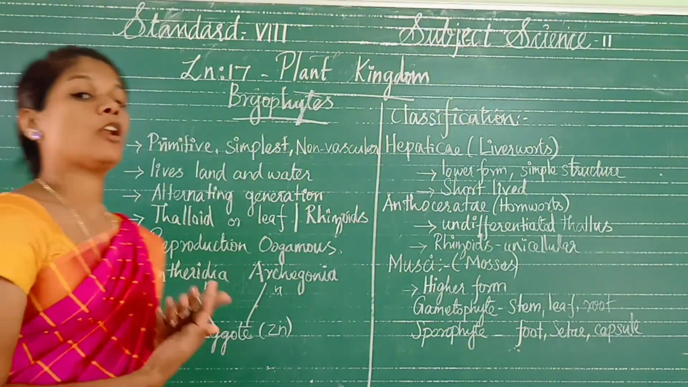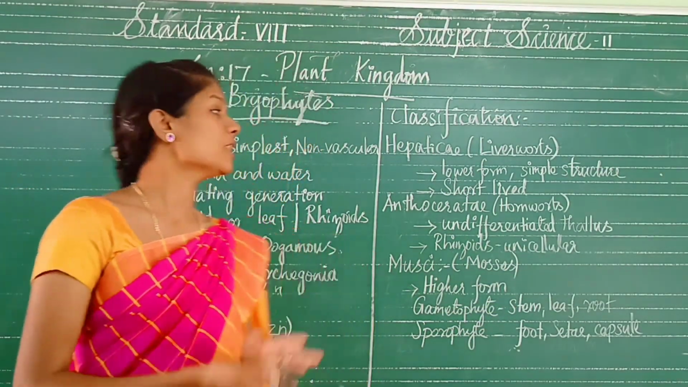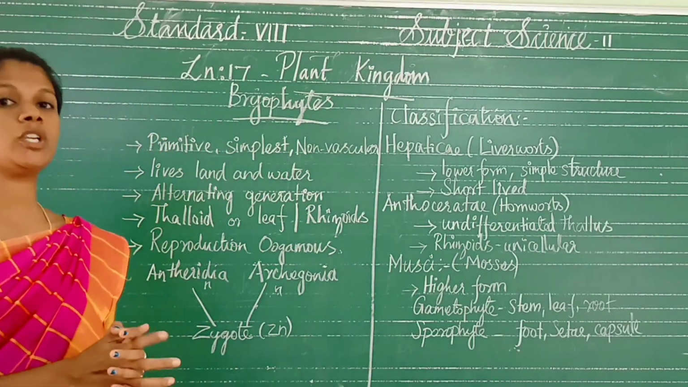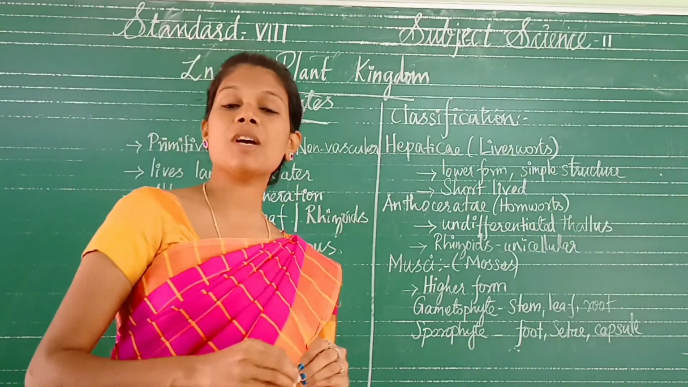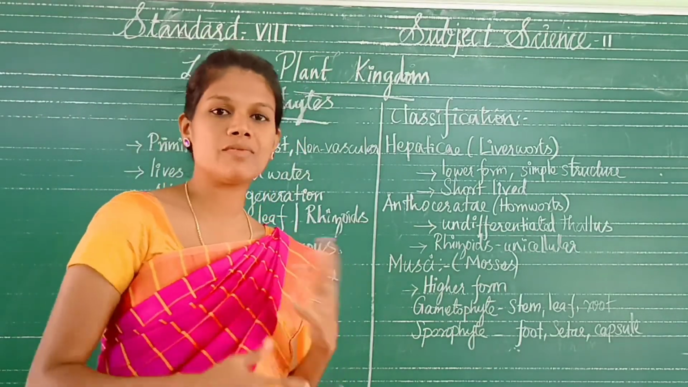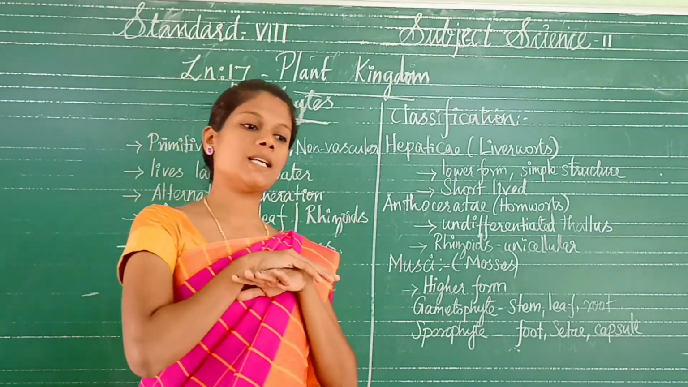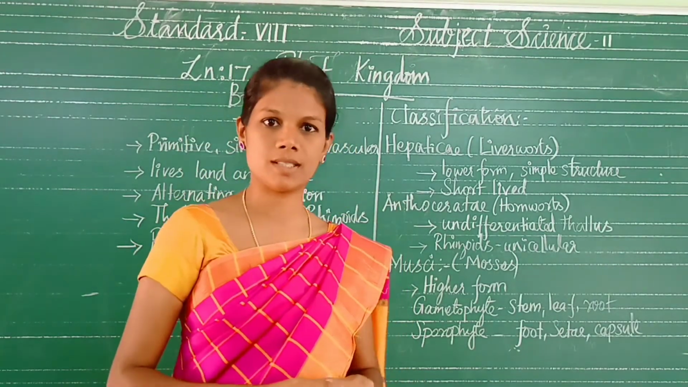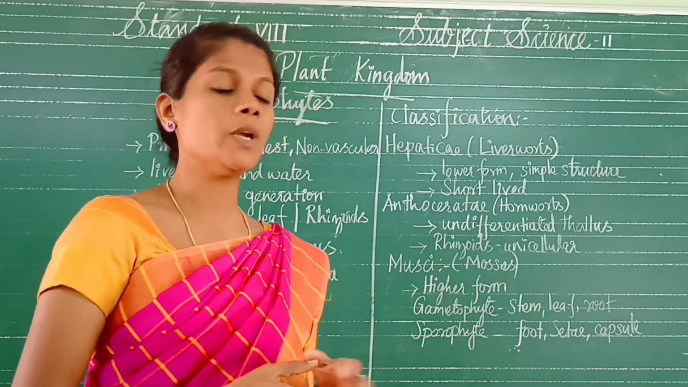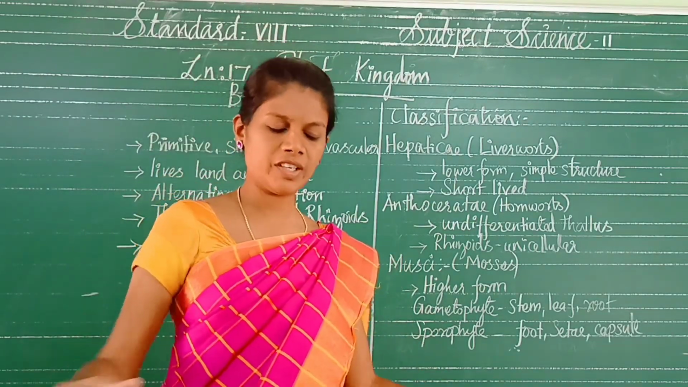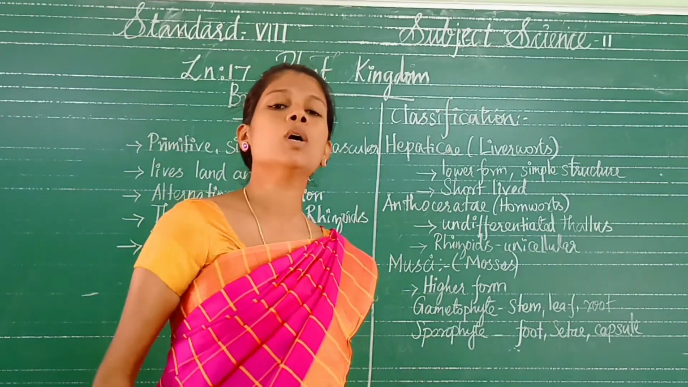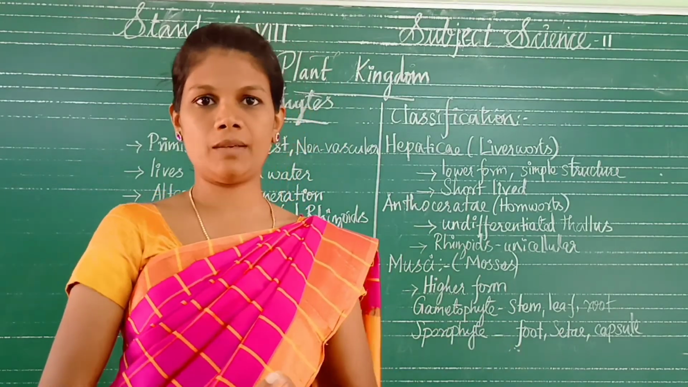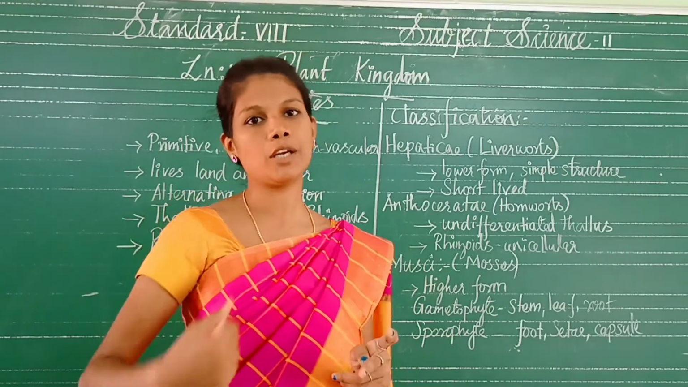The next one, economic importance of bryophytes. Where are bryophytes used? Especially in the prevention of soil erosion. How does it work? It grows as a carpet. You can see it in the hill stations, where it grows like a carpet, very tightly and closely, in groups and masses. So it binds the soil particles very tightly and prevents soil erosion.